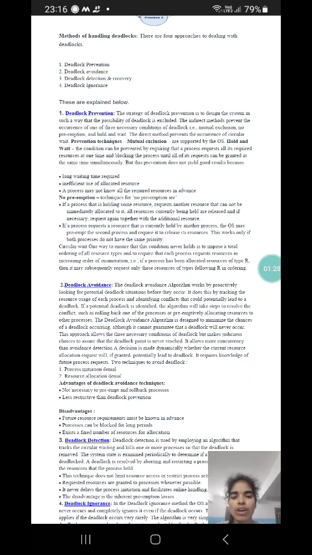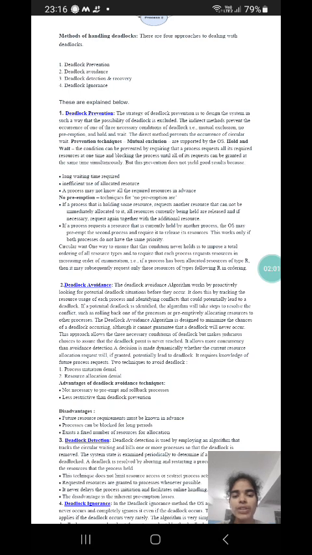Techniques for no preemption are: first, if a process that is holding some resource requests another resource that cannot be immediately allocated to it, all resources currently being held are released and, if necessary, requested again together with the additional resource. Number 2, if a process requests a resource that is currently held by another process, the OS may permit the second process to release its resources. This works only if both processes do not have the same priority.